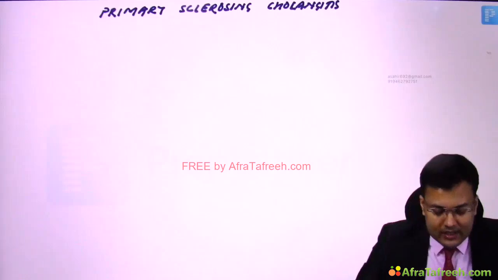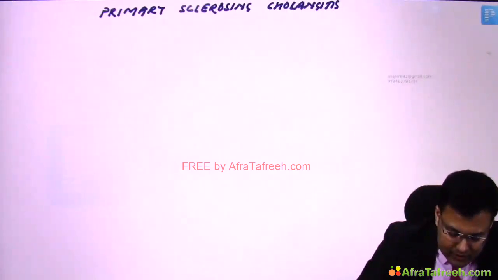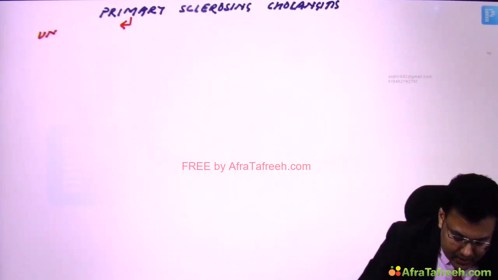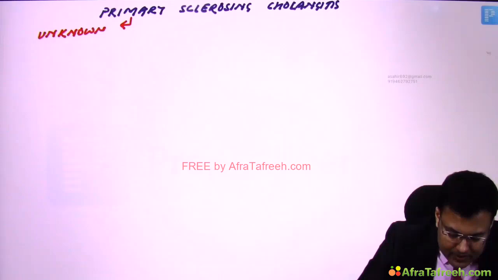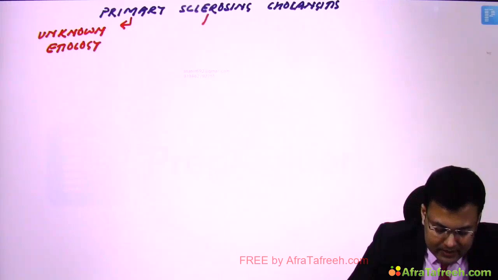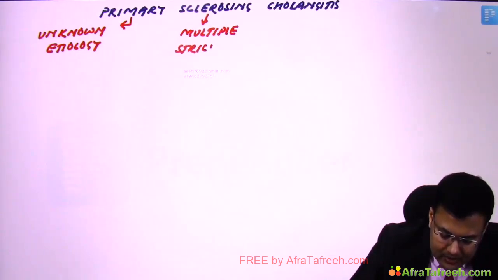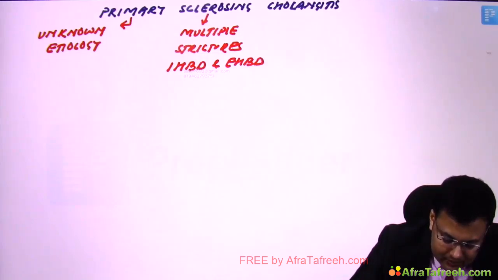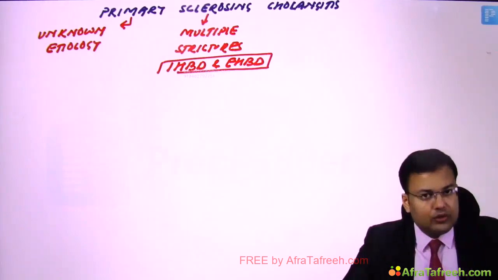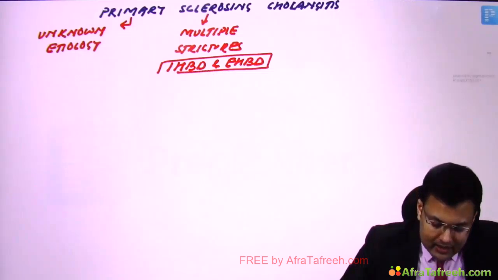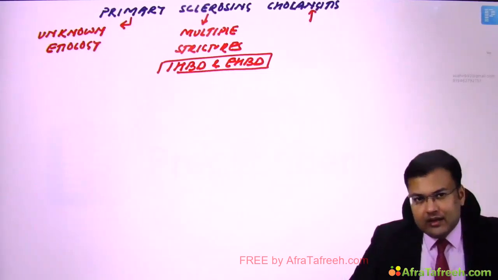So if you're going to dissect this term primary sclerosing cholangitis, what do you mean by primary? Here it means unknown etiology. Sclerosing means there is presence of strictures. So what? Multiple strictures involving both intrahepatic bile duct and extrahepatic bile duct. Clear? Involving both intrahepatic and extrahepatic bile duct, and there is recurrent cholangitis.